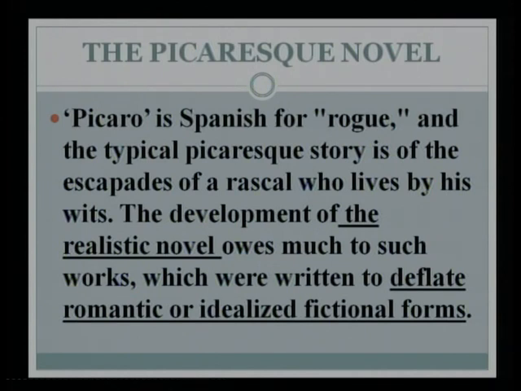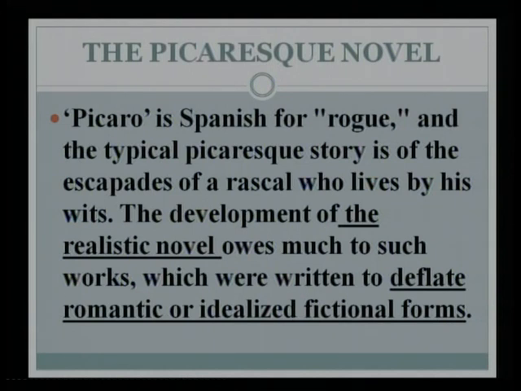So the whole outlook towards life seems to have changed, and this shift in outlook has given rise to a new literary form. The development of the realistic novel owes much to such works, which were written to deflate romantic or idealized fictional form. So fictional forms which dealt with romance, the idealization of the bravery of knights and their glory, great adventures and heroism were replaced by people who were actually rascals, non-heroic or anti-heroic. And we have at this juncture a very important novel by Cervantes that we are going to discuss now.